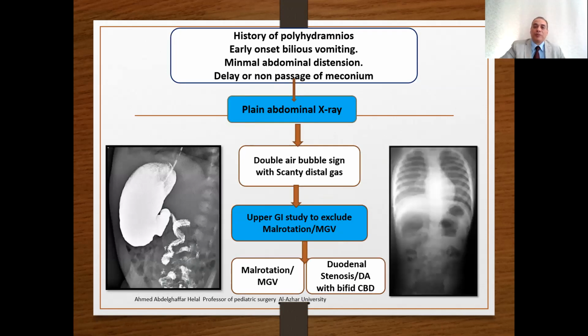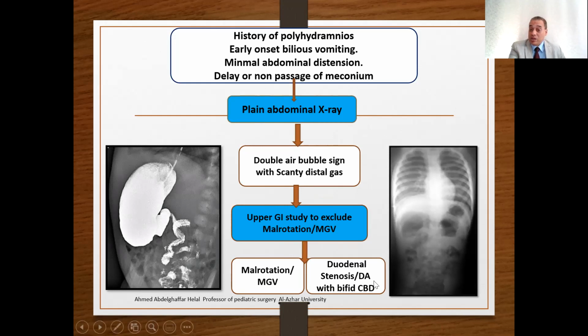Number two: early onset bilious vomiting, minimal abdominal distension, delayed or non-passage of meconium, suspecting high obstruction. We perform plain X-ray: double bubble air with scanty distal gas. In such cases, upper gastrointestinal study is mandatory to exclude midgut volvulus and malrotation.